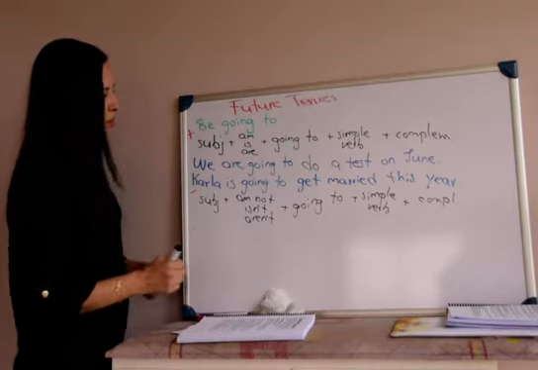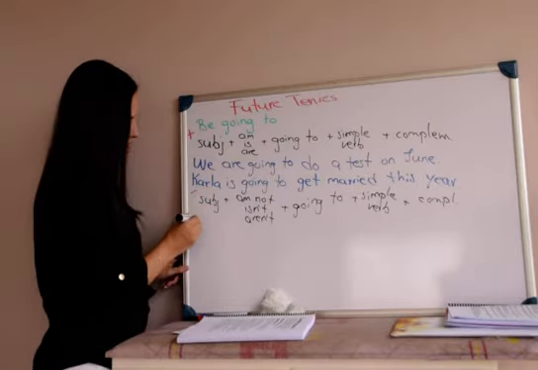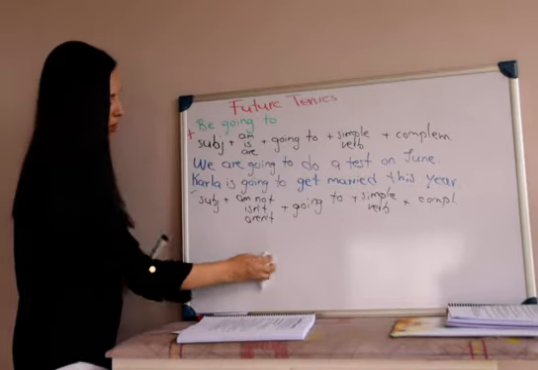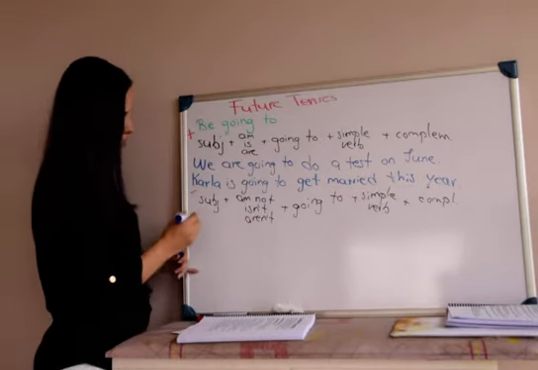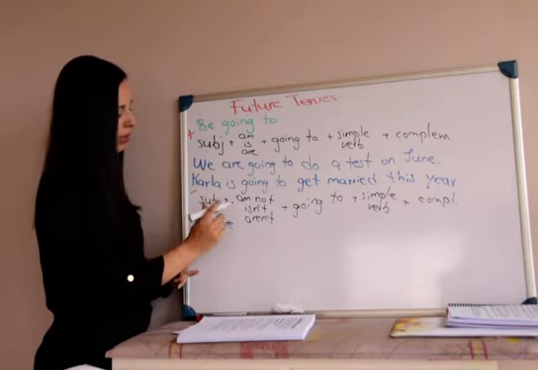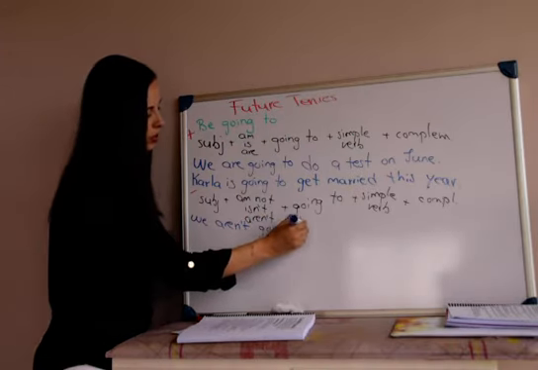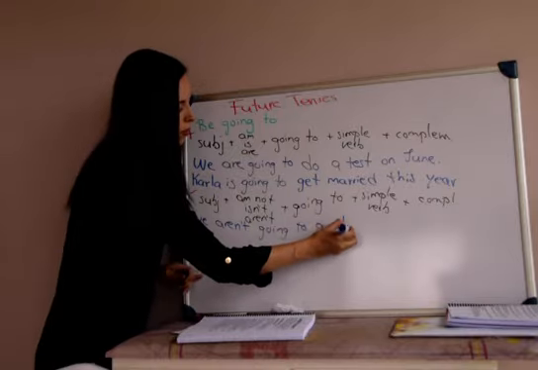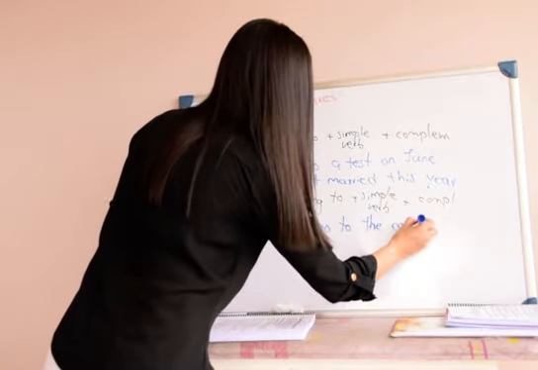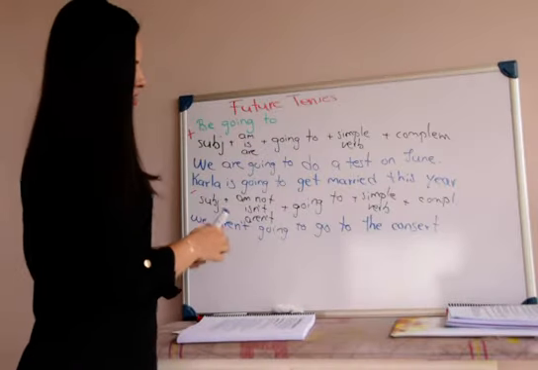And let's write some examples. Let's say that we are not going to, okay. This one is a good example. A very sad example, but it's a good example. We, verb to be for we: we are, but we need to be negative. We aren't going to go to the concert. I don't remember how to spell concert.